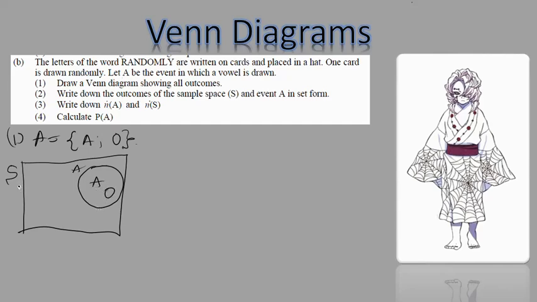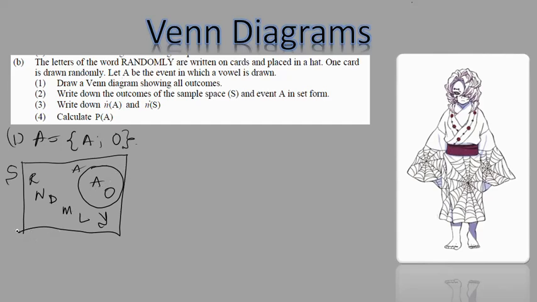And then what is not inside the event? What is not the event? It's the alphabet R, N, D, M, L, Y. So everything else is not inside the event A, which has the vowels A and O, right? That's number 1, easy as that.